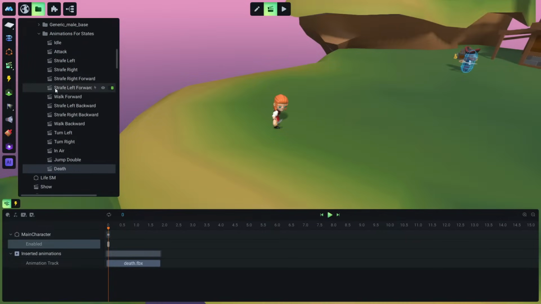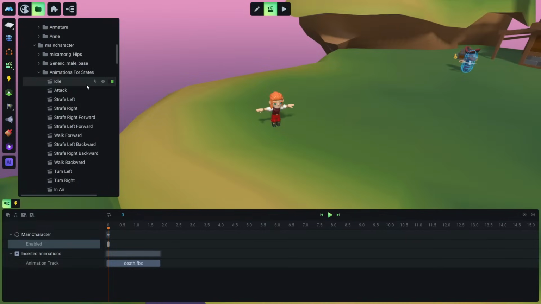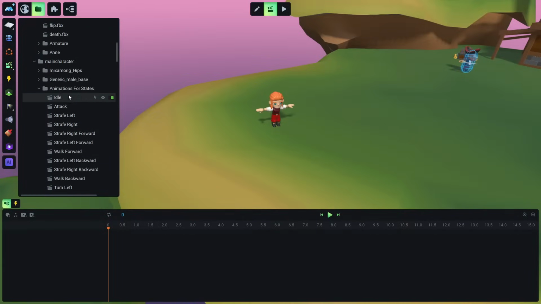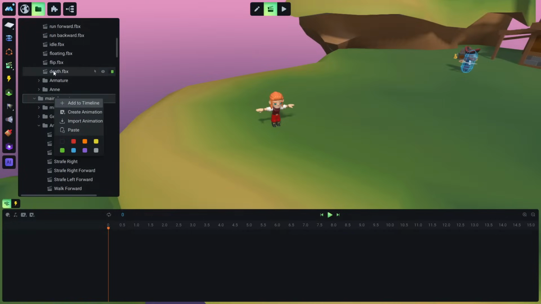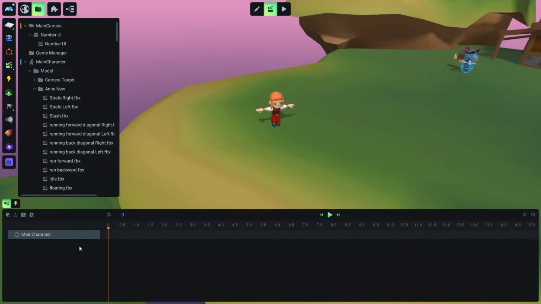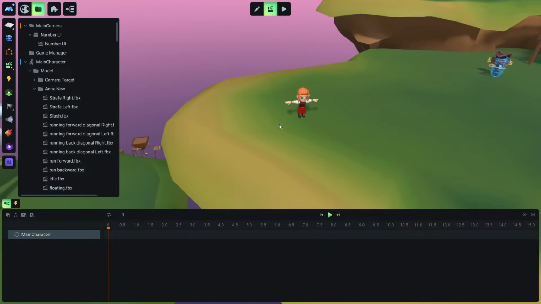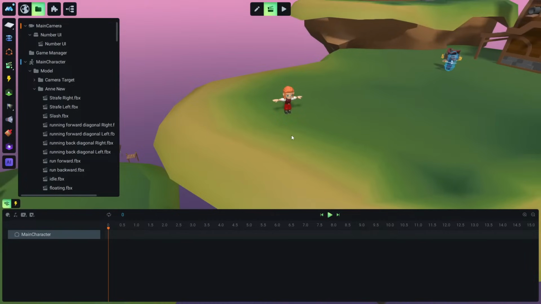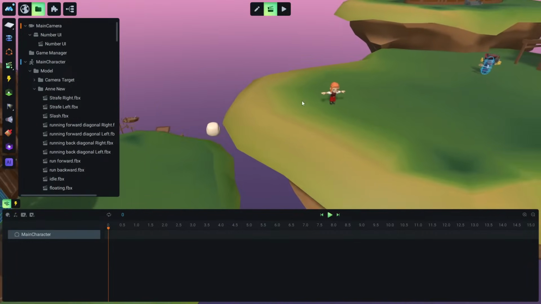Okay, so let's create a respawn animation. Create animation. Let's call this respawn. Okay, respawn, and we are going to add our main character again. Not this, the main character. This, the main character. Add to timeline, and we need to move him to a checkpoint somewhere. Okay, except if we want to respawn him right where he died, but let's move here to a different spot, to something like a checkpoint.